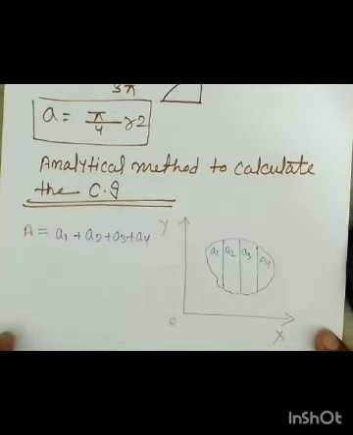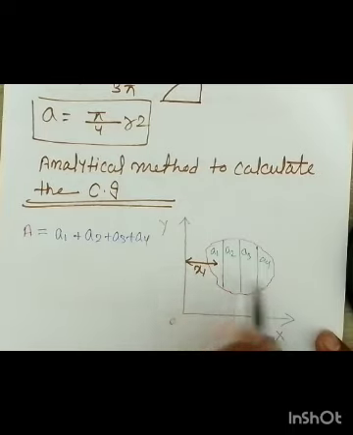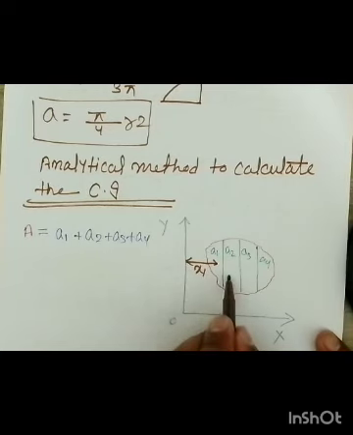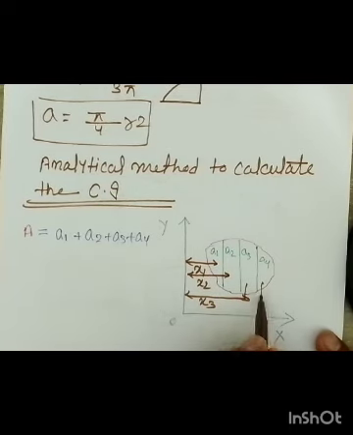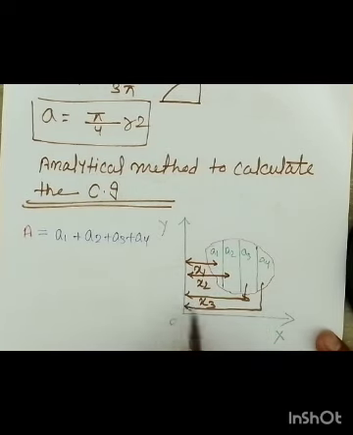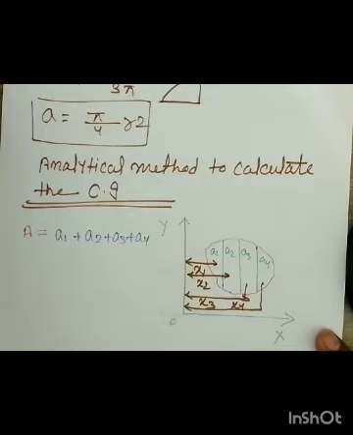All right. Now we can consider that this area A1 is at a distance of x1 from the OY axis, and this area A2 is at a distance of x2 from the OY axis, and this area A3 is at a distance of x3, and let us say here itself this area is at a distance of x4.